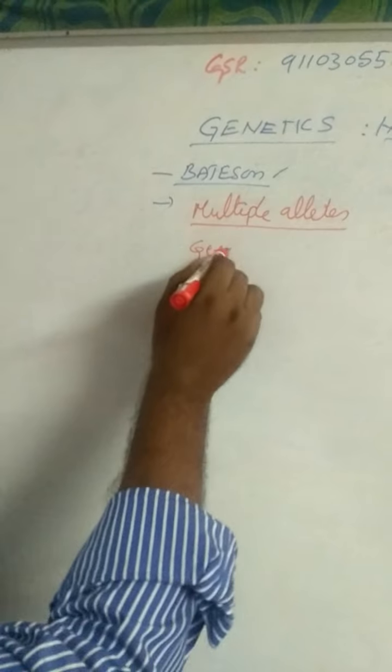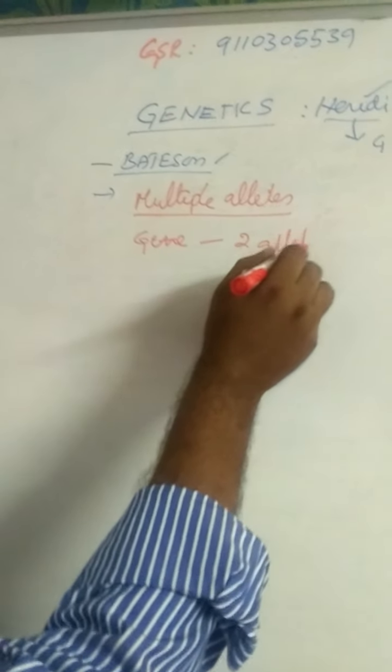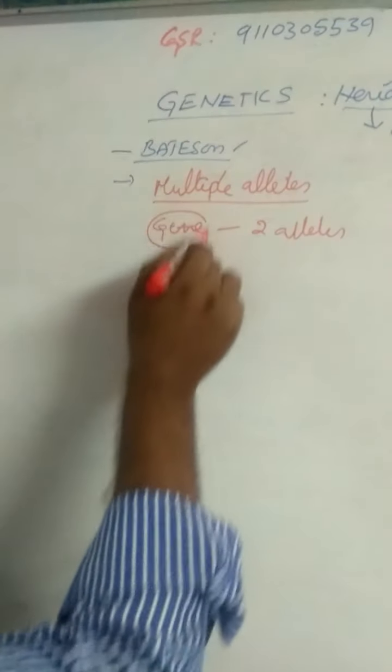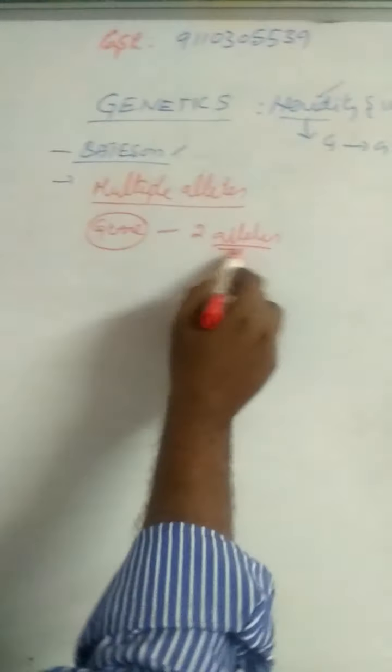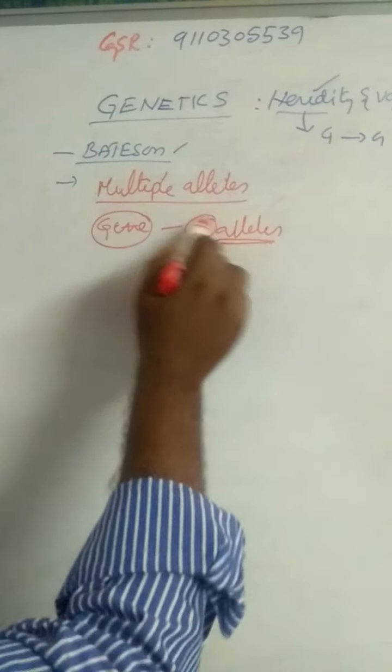Each gene has two alternate forms or varieties, and they are known as alleles.